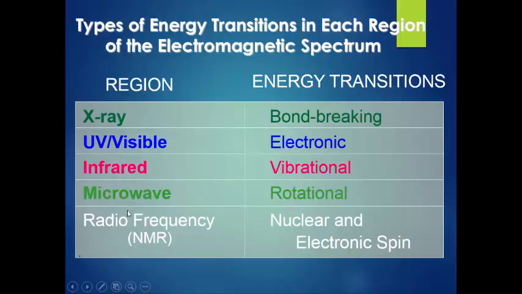In the microwave, there is a change in rotational transitions, and in the radio frequency, mainly NMR, there is a change in nuclear and electronic spin, or it is also said that there is a change in magnetic transition in NMR. This is very important. Remember these transitions because they will be asked in various competitive exams. Before discussing this chapter, we should know what transitions occur in each spectroscopy.